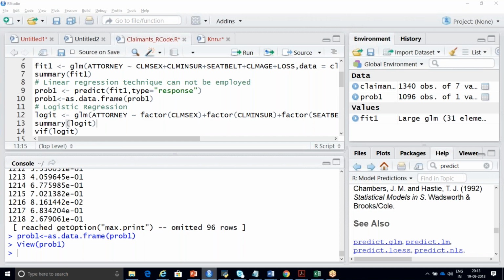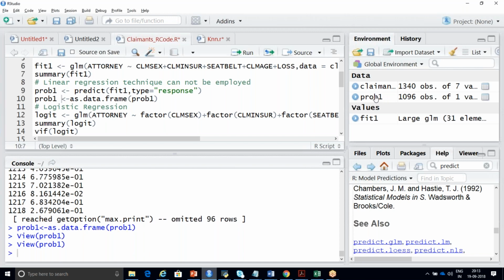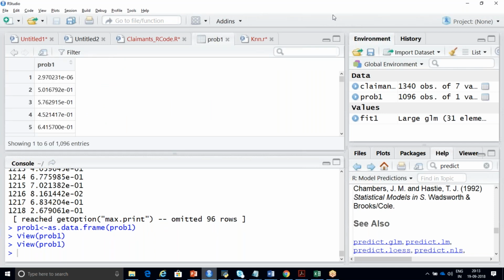But the values are very less, right? I'll come to that point still. Which values? You are talking about your probability values? Yeah, the predicted values. Yeah, these are your probability values. It will be like 5.0167992E-01, to the power of minus.